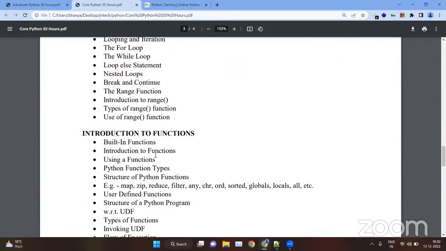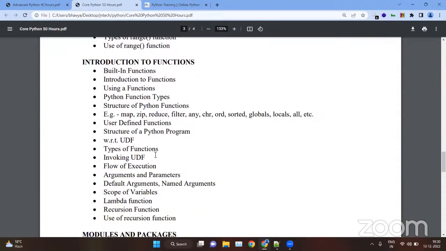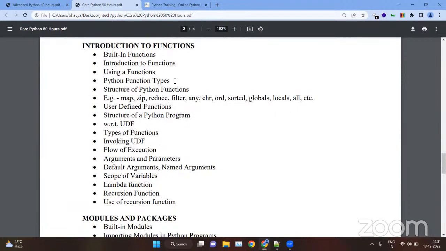Then we have functions. Functions are very important in Python. We have two types of function. We will see how we can create functions and how we can use Python functions. Then we will see the different types of function that Python provides. We will see how to create functions of your own, how to take arguments, how to take parameters, etc. Everything about functions. And then we will see the lambda function, the scope of variables, recursion, etc.